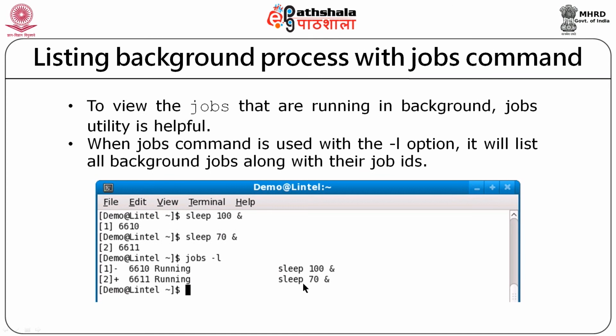These jobs, they are running in background. You can see the command. I submitted 2 commands which are to be executed in background, and you can list those background jobs using the jobs command.